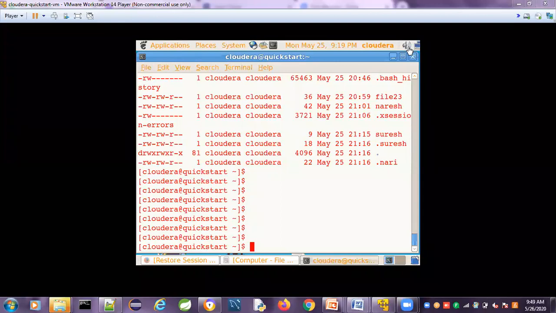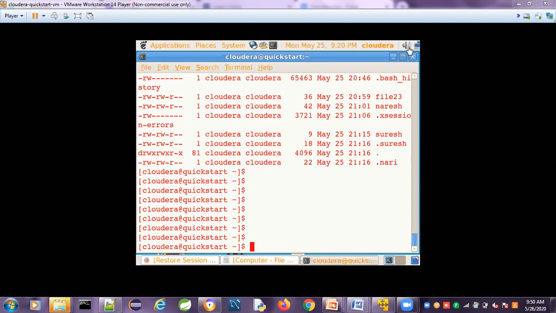Anudip is asking whether ls and lrt are the same. Actually, ls is the list command, to list the files and directories. And lrt are options. L is the long listing.